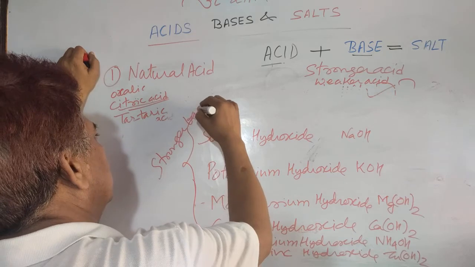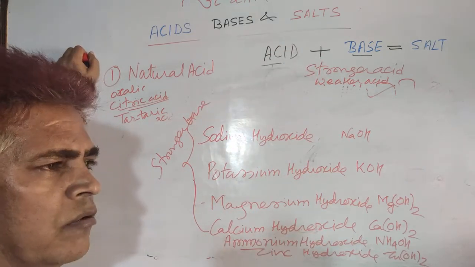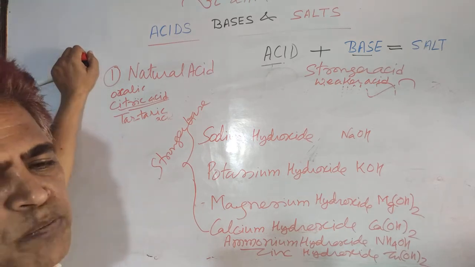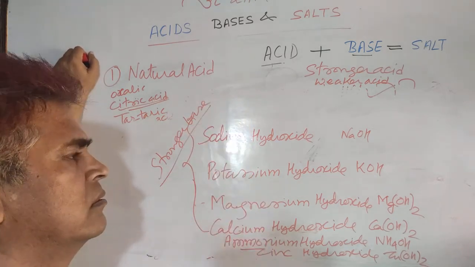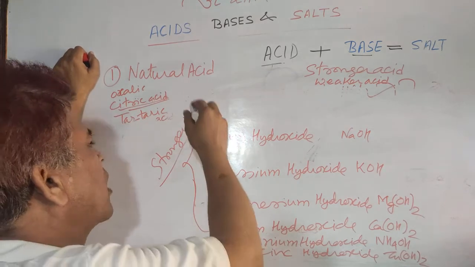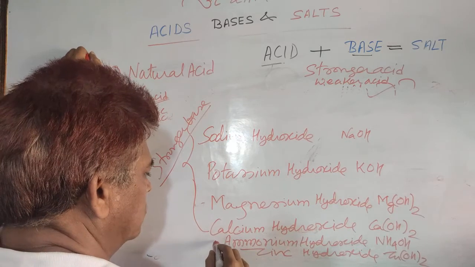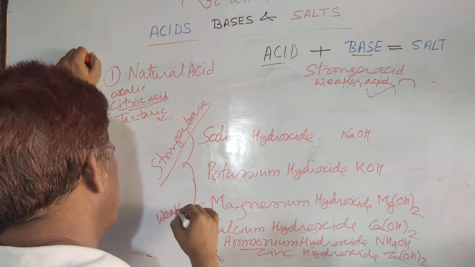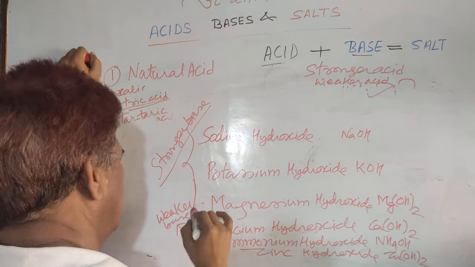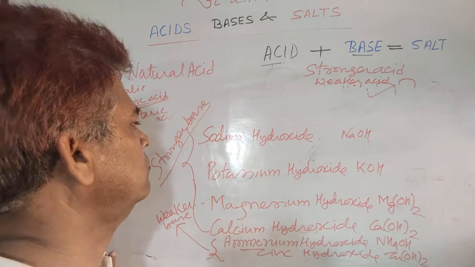The meaning is the same: a base which is 100% split into ions in water is known as a stronger base. That means completely ionized. And here the last two examples come under weaker bases. These bases are partially ionized.